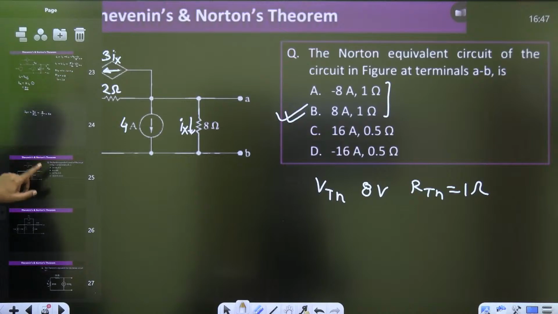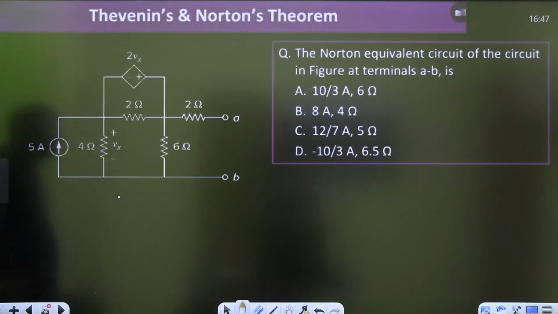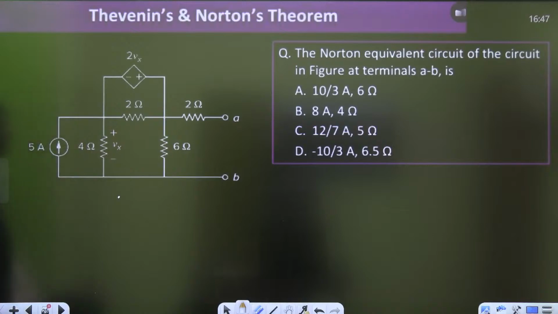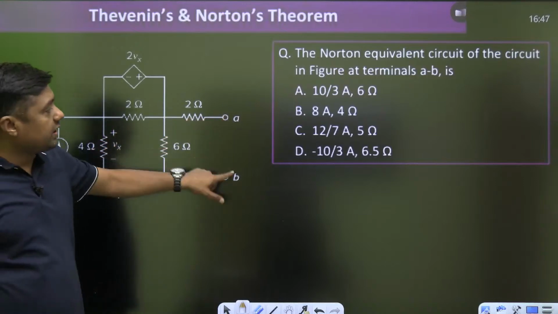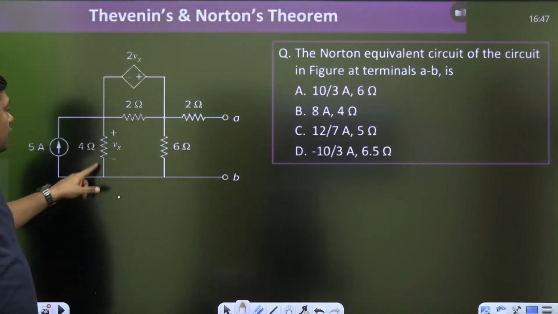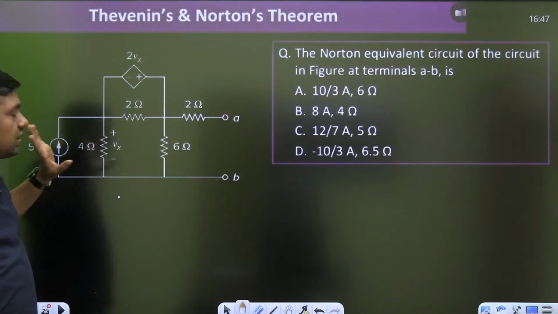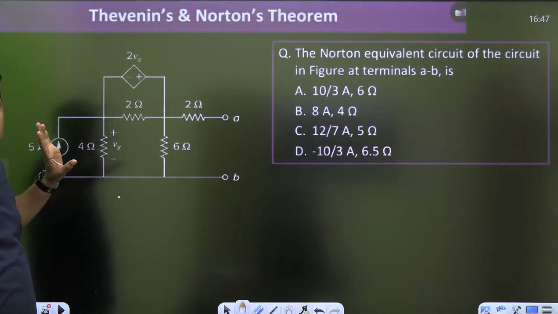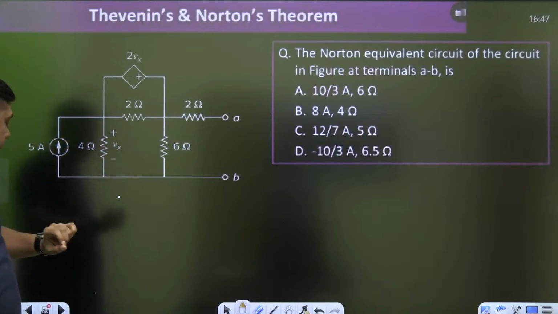Now watch this. The Norton's equivalent circuit of the circuit. Norton's equivalent. No problem, find Norton's, or find Thevenin's. So sometimes we have to use the basic concept here. We have to find the Norton's equivalent across A and B. This is the 2 ohm resistor, this is the 6 ohm, this is the 2 ohm, this is the 4. Across the 4 ohm we have the Vx here, and that is the 5 ampere.